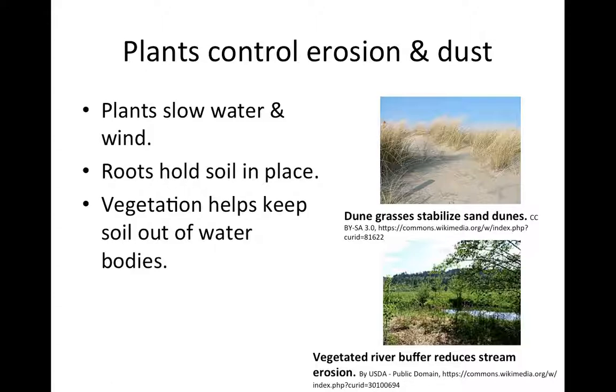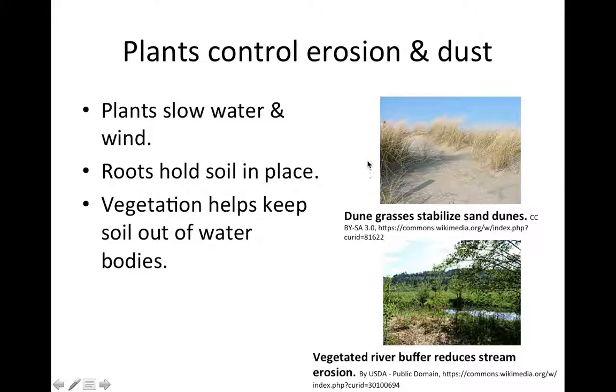How do they do this? Well, they slow the movement of water and wind across the surface of soil. Also, roots that are in soil help keep the soil in place, even if there are forces that are trying to move them. And vegetation can capture particles of soil as it moves toward water and help keep that soil out of waterways.